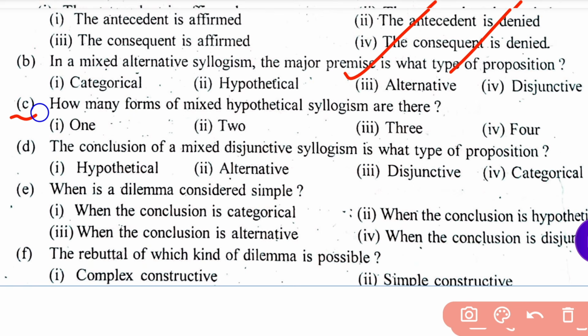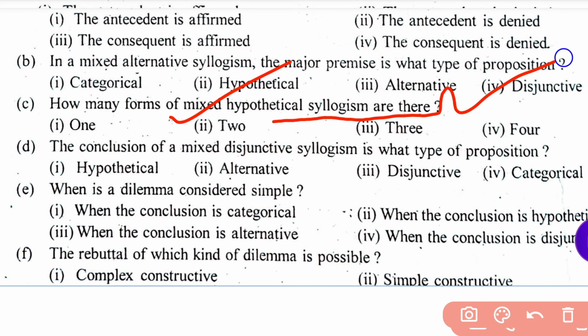See, how many forms of a mixed hypothetical syllogism are there? Options: 1, 2, 3, 4. Right answer is option 2. This will be your answer: 2. There are 2 forms of mixed hypothetical syllogism. Okay.